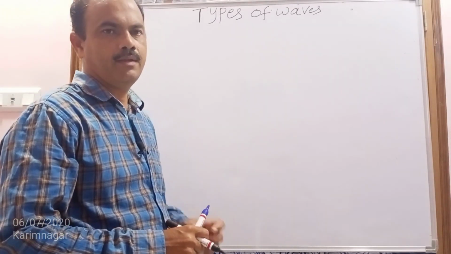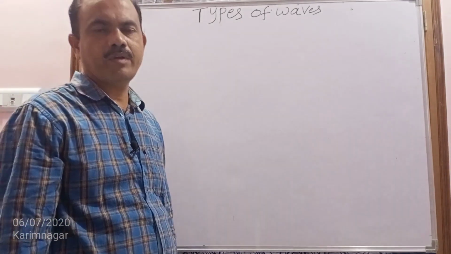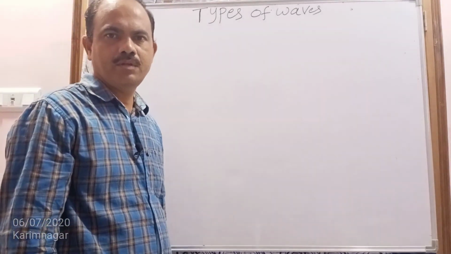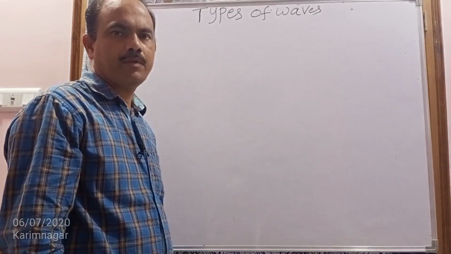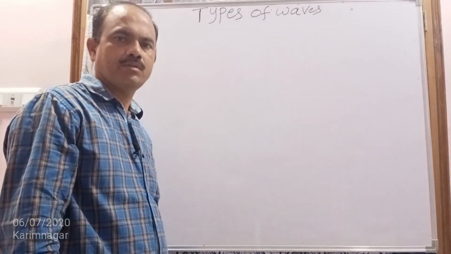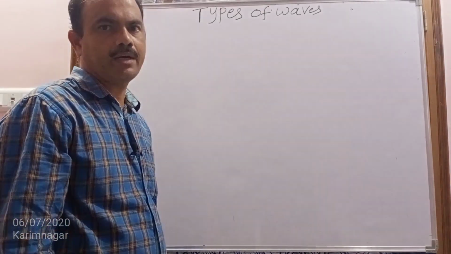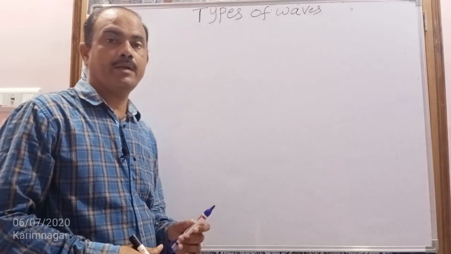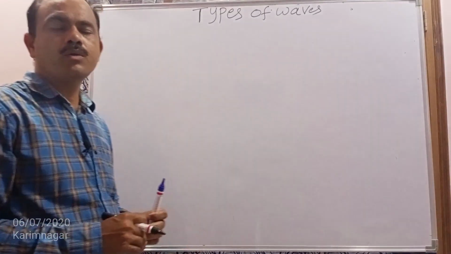Hello children, in the previous class I explained what a wave is and the characteristics of a wave. Depending upon the requirement of the medium, waves are of two types: one is the mechanical wave and the second one is the electromagnetic wave.